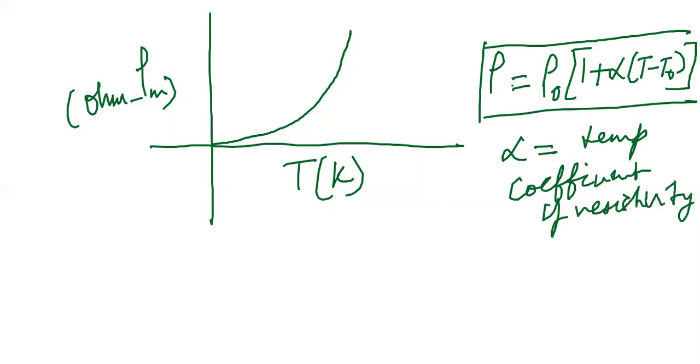So this is regarding the variation of resistivity with respect to temperature in case of metals. This is the graph to show you the variation of resistivity with temperature in case of metals. This is very, very important. Okay, fine. So I think it is clear to all of you. So let me just move on to my next discussion.